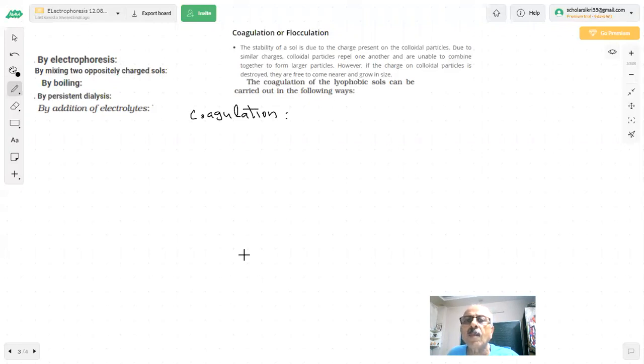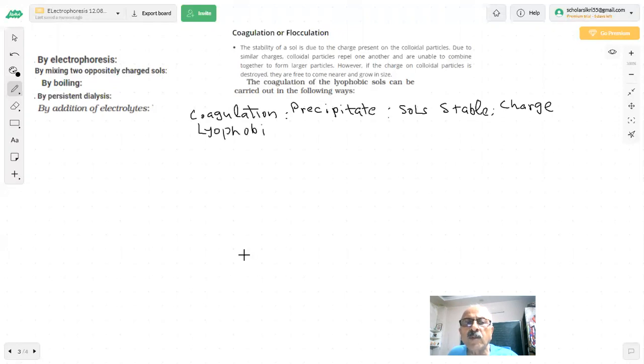You want to precipitate. How will they precipitate? If you remove the charge on the sol. The sols are stable because they have charge, and all the sols have the same charge. Which type of particle am I talking about? I am talking of lyophobic sols.